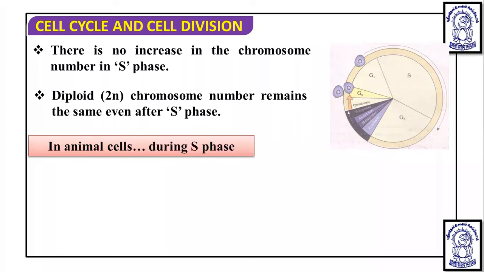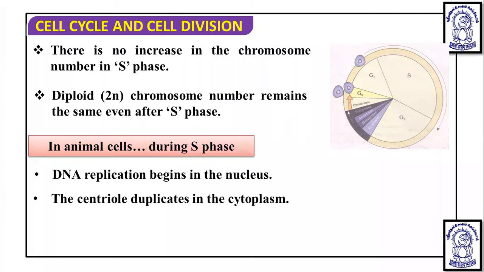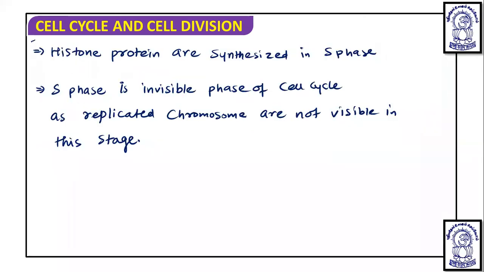In animal cells during S phase, DNA replication begins in the nucleus. The centriole also duplicates in the cytoplasm, because in plants centrioles are not present. So in animal cells, the centriole duplication takes place in the cytoplasm. And apart from this, one protein is also synthesized during the S phase, which is known as histone protein. This histone protein helps to coil the DNA, or we can say DNA gets coiled around the histone protein, condenses and forms a chromosome. So for the formation of a chromosome or condensation of DNA or chromatin material, the histone protein is required, which is synthesized in this S phase.